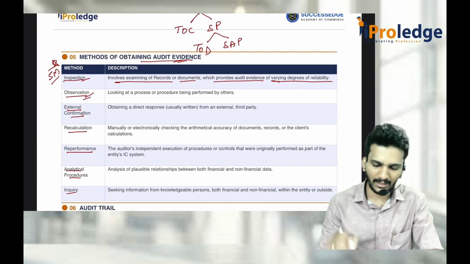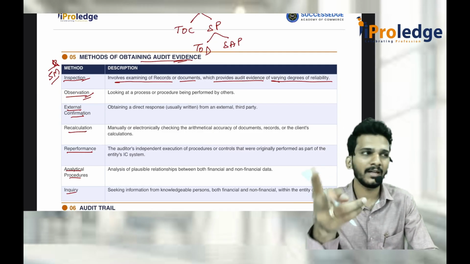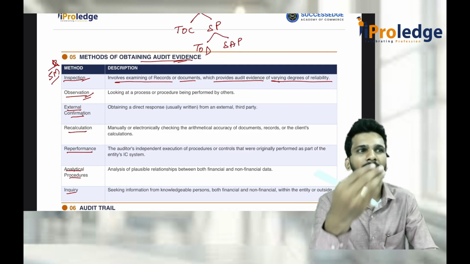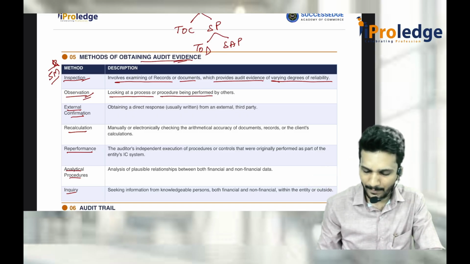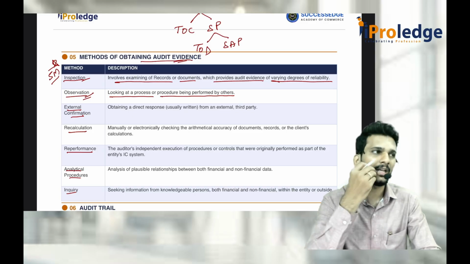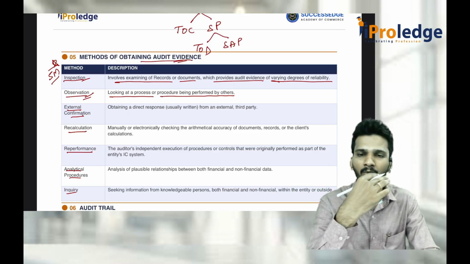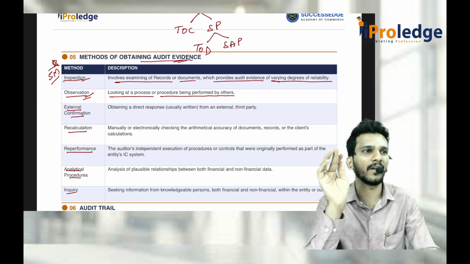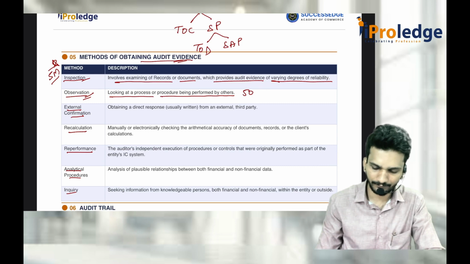Then what is observation? Observation means you don't do anything, you just look at what is being done by the company, how they are doing it, why they are doing it. So it is looking at a process or procedure being performed by others, mainly the inventory counting process. You don't need to do the inventory counting, you just go and sit and observe how they are counting the inventory. SA 501, inventory counting.